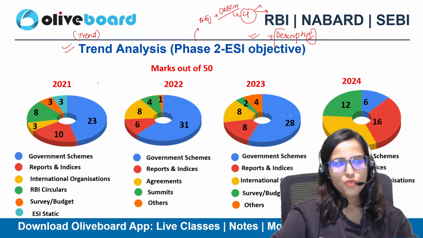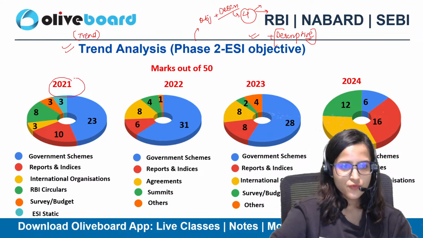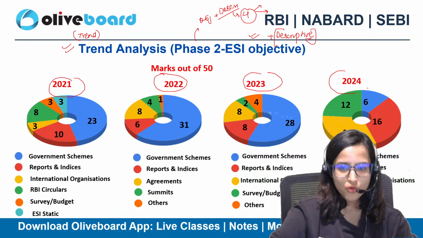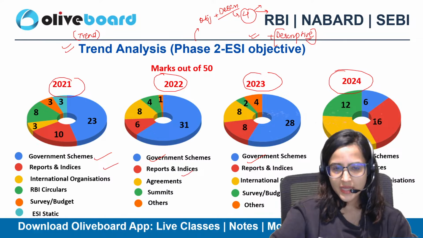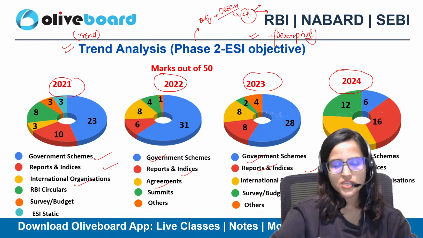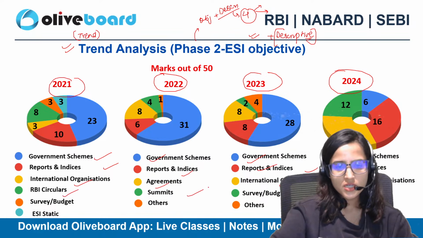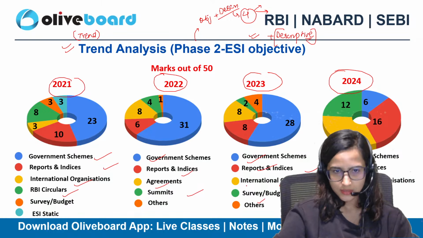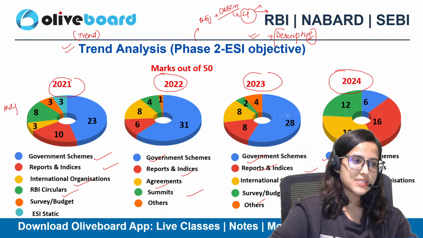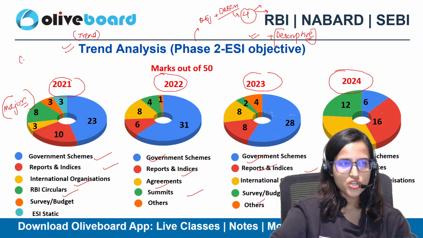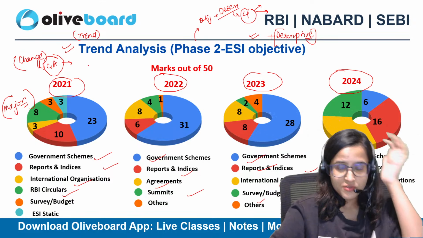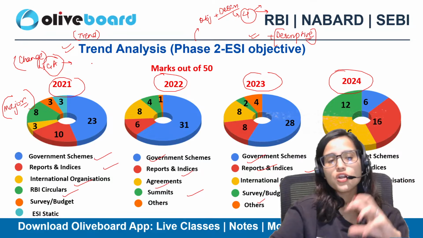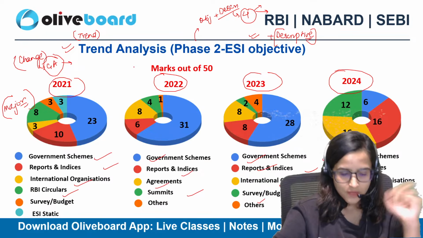Let's see the trend for your objective portion. You can see from the past 4 years, 21, 22, 23, 24, you get maximum questions from government schemes, right? Then reports and indices, international organizations or agreements, RBI circulars, summit, survey, budget, and all other things. These are the major topics. Though this time in your phase 1 examination, we saw a change in the pattern for your general awareness especially, the trend may or may not change for phase 2. So you never know. Let's see what happens.